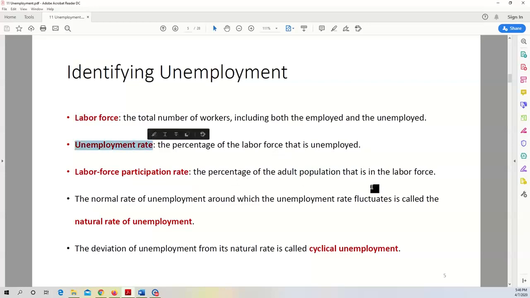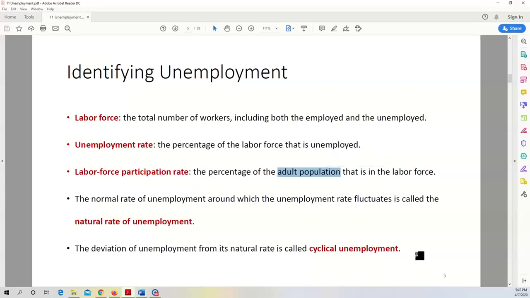Unemployment rate is the percentage of the labor force that is unemployed. Another statistic, labor force participation rate, is the percentage of the adult population that's in the labor force. Remember, people who are older than age 16 are considered adults by the U.S. Census Bureau and the Bureau of Labor Statistics.